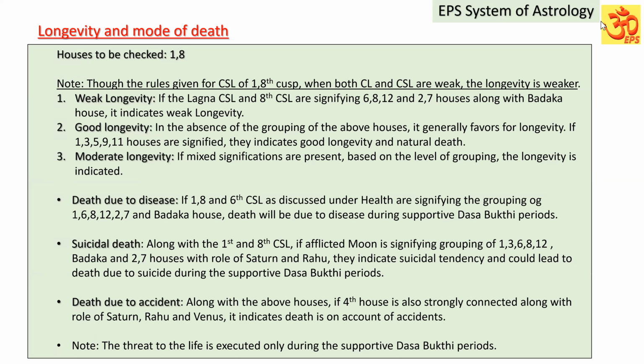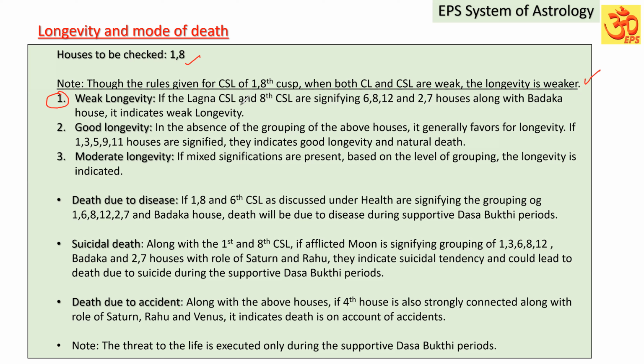Now we are going to discuss longevity and mode of death. The houses to be checked or analyzed are the first house and the eighth house. As I said, though we normally give importance to the sublord of these houses, studying the cuspal lord and cuspal sublord will be more favorable to get the correct destiny. Though the rules are given for the cuspal sublord of the first and eighth cusp, when both CL and CSL are weak, the longevity is weaker. Weak destiny.